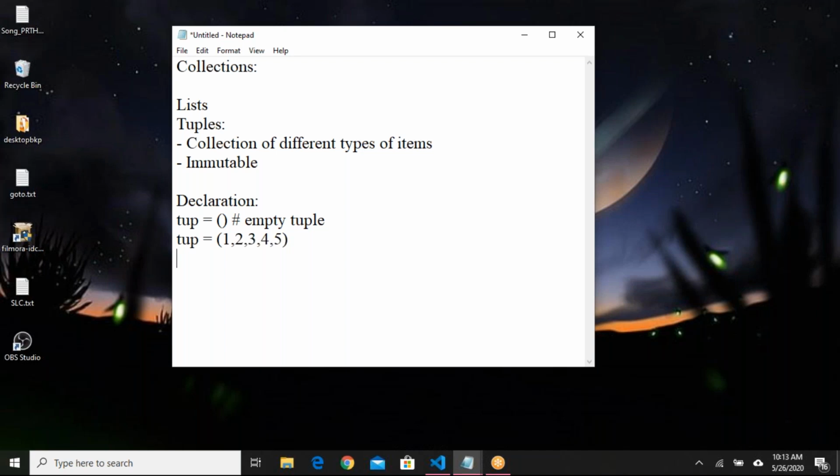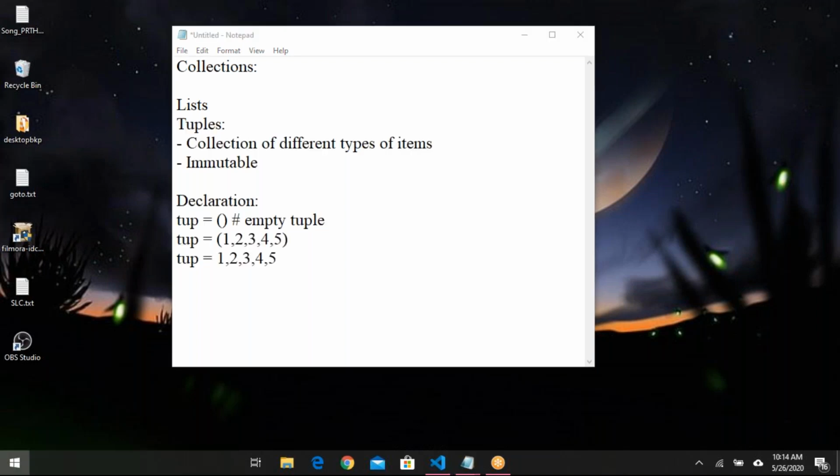This is a tuple with 5 elements. Also, we can declare a tuple without using any brackets or parentheses. Even if you don't provide anything, by default it will be a tuple only. That we have to remember.